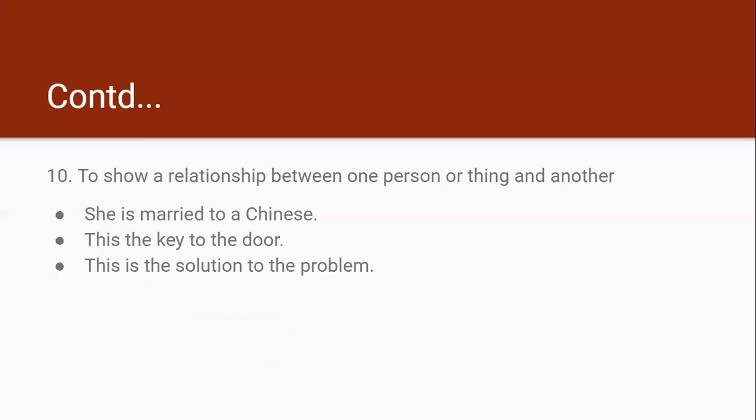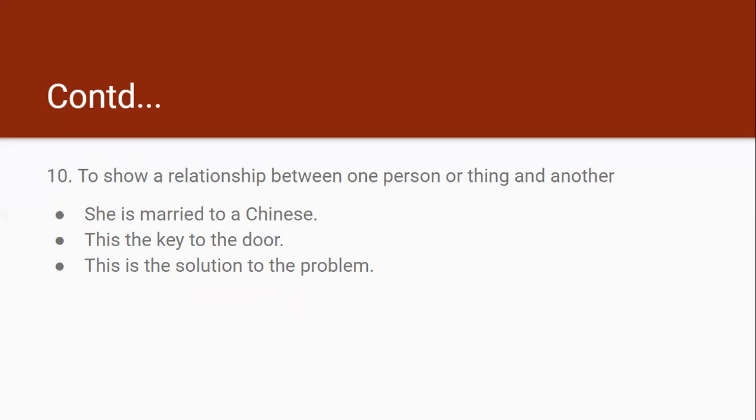To is also used to show a relationship between one person or thing and another. So, she is married to a Chinese. Here to is used to show the relation between a Chinese and she. This is the key to the door. Key to the door.